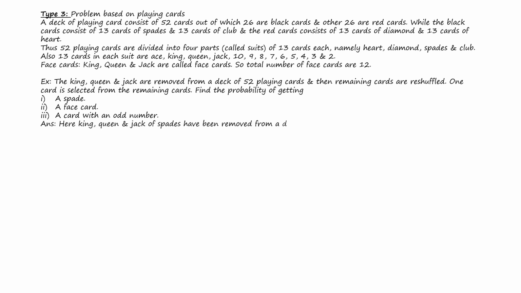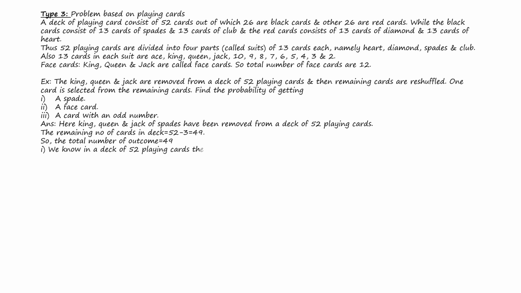Here, the king, queen, and jack of spades have been removed from a deck of 52 cards. That means the remaining number of cards which are reshuffled is 52 minus 3, which equals 49. So the total number of outcomes is 49.